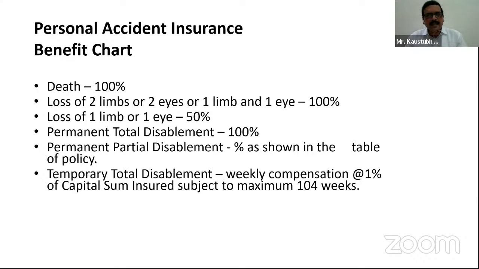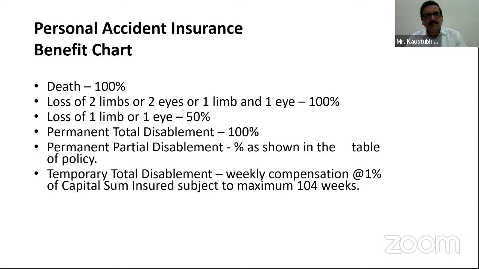The second one is loss of 2 limbs or 2 eyes, or 1 limb and 1 eye. Again, the compensation is 100% of capital sum insured. What is this second point? Loss of two limbs. So in any accident, if the person has lost both of his hands, this will be termed as loss of two limbs.